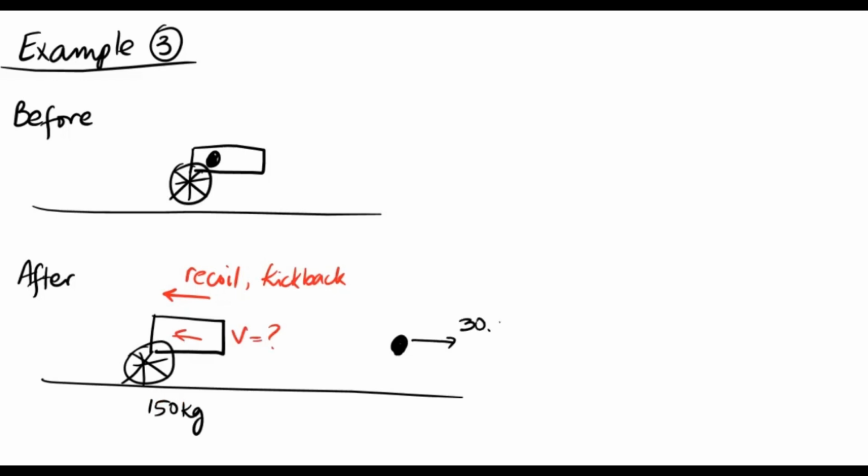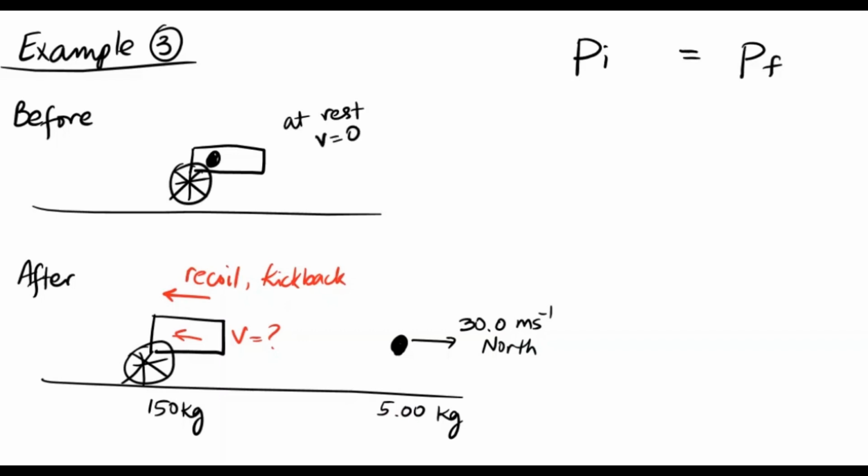Let's say the mass of the cannon is 150 kilograms and the cannonball is 5 kilograms, but the cannonball after coming out of the cannon is moving with a much faster velocity, which is 30 meters per second to the north. We're going to solve this problem using conservation of momentum. Initially, the cannon holding the cannonball is not moving and has no momentum because of no velocity.